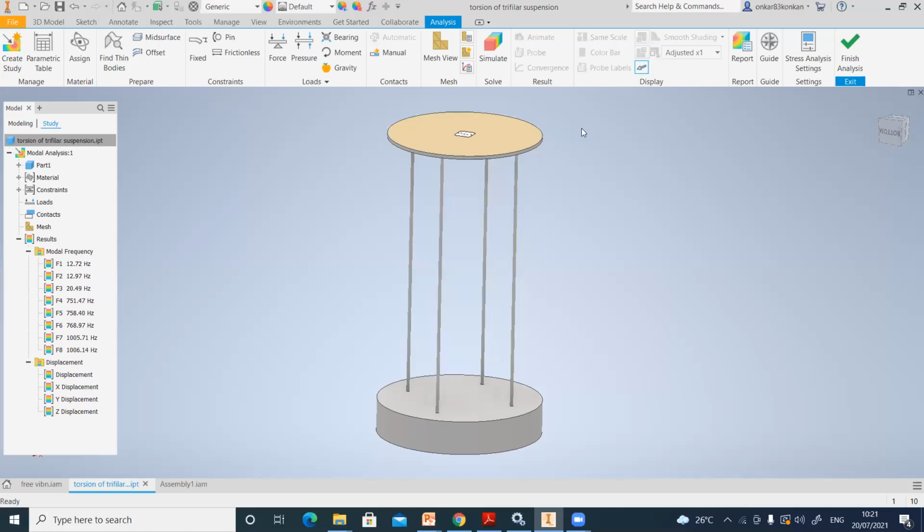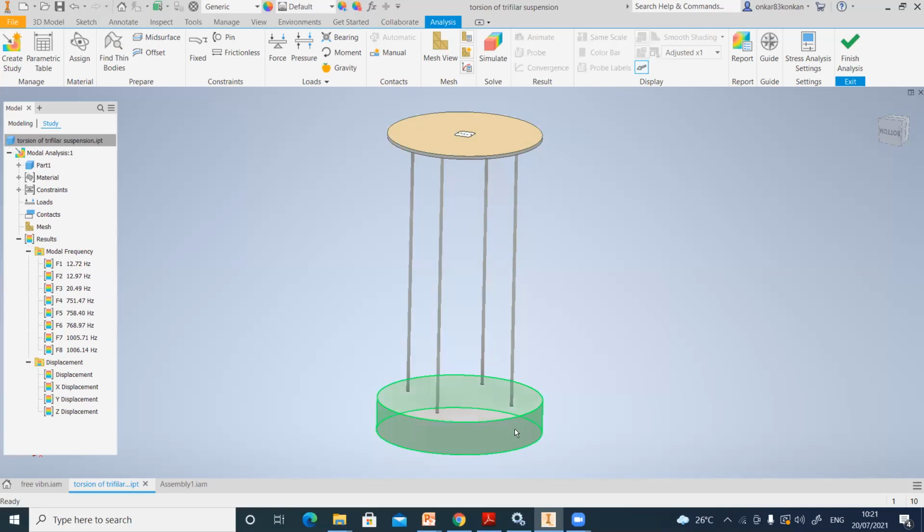Here the system shown is one disc or one mass supported by 4 cables, and these cables are connected to the fixed support. So what is torsional vibration?